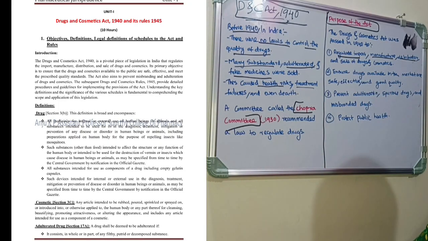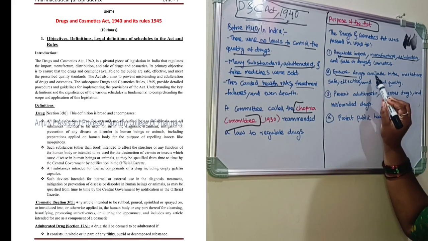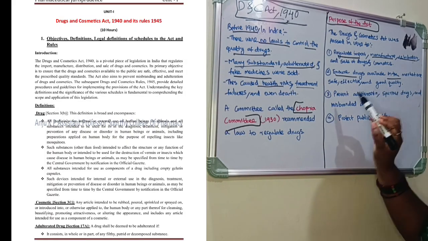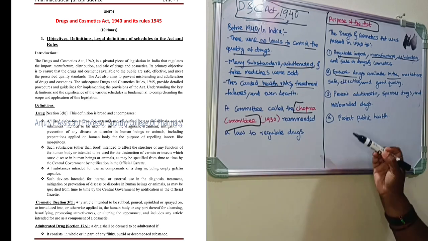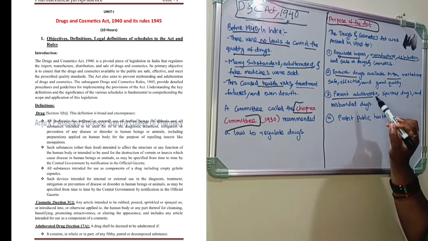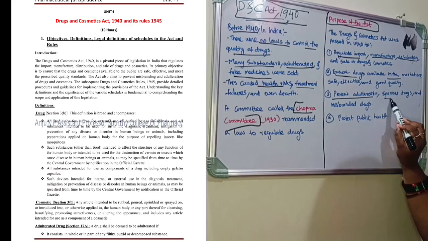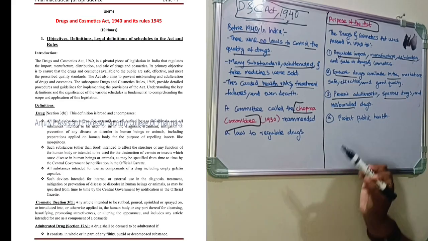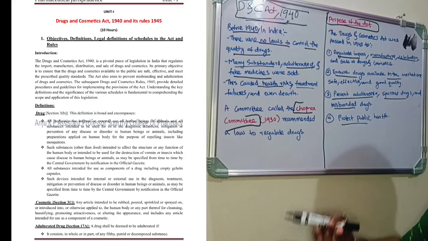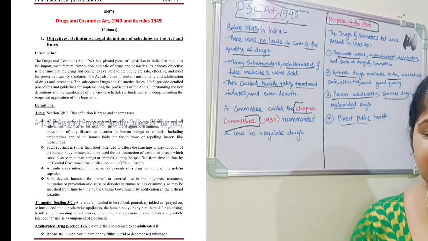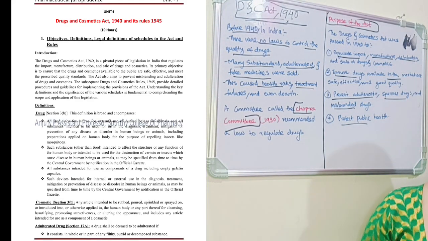This is the first objective. Then, to ensure drugs available in the market are safe, effective and of good quality. Then to prevent adulteration, spurious drugs and misbranded drugs. And to protect public health. These are the four objectives of your DNC Act.